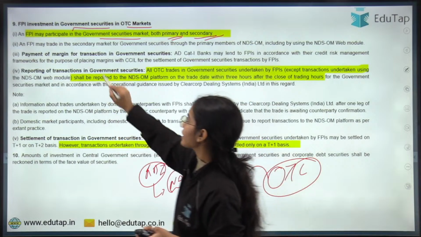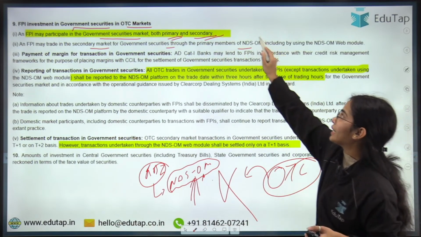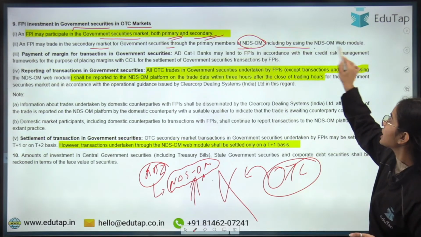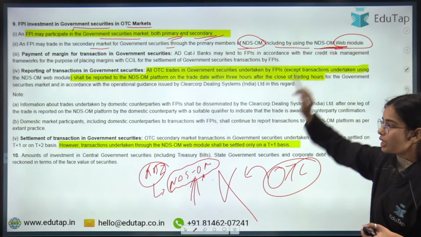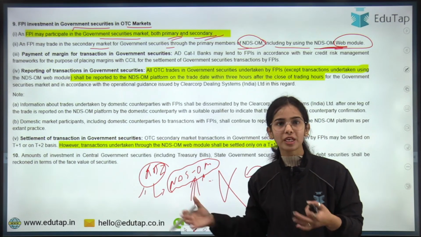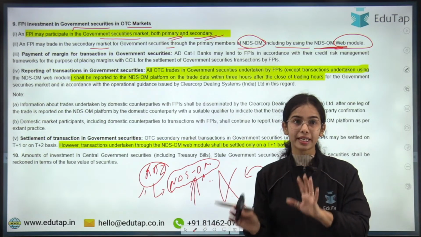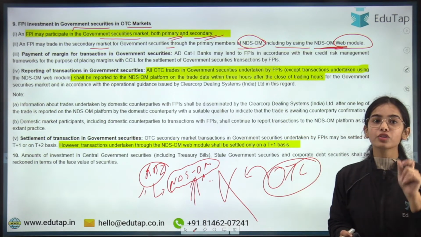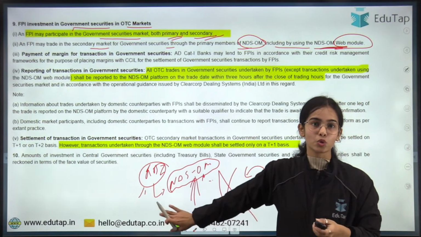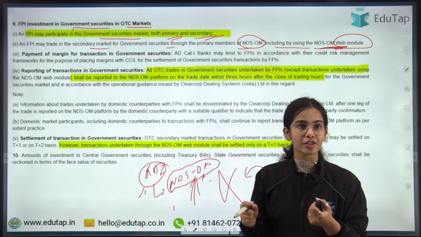Now the FPI may trade in the secondary market for government securities through the primary members of NDS-OM, including by using the NDS-OM web module. So RBI will automatically know, because this is the platform of RBI, which securities are being traded, how much is being traded and such. But let's say the FPI is not using the NDS-OM, then RBI will not know which securities are being traded in the secondary market.